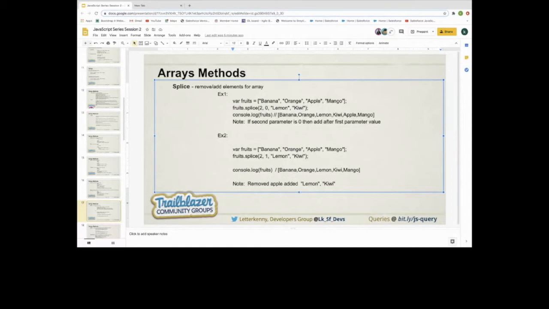In the first case, we are passing index 2, so it works 0, 1 and 2, and it adds the elements that we are passing before the index value. In the case of any positive number, it will remove elements from that array. In our case we have the fruits array, and we want to remove apple and add two new elements into the array. So how does it work?